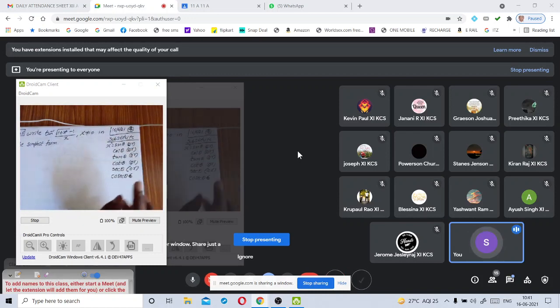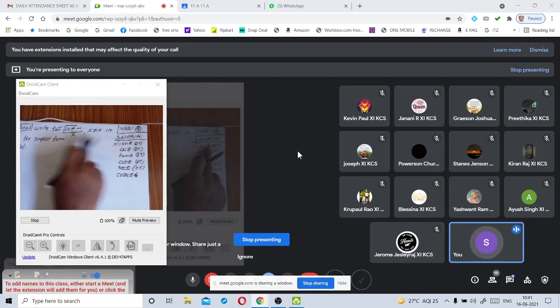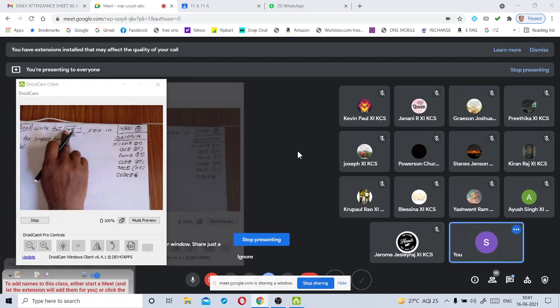We should get a trigonometric identity when you are substituting any one of these 6 substitutions. Only one is suitable to get a trigonometric identity. Please listen to this question carefully, my dear children. If you substitute x is equal to sine theta, under the square root, what will you get? 1 plus sine square theta. Is it a trigonometric identity? It is not a trigonometric identity.